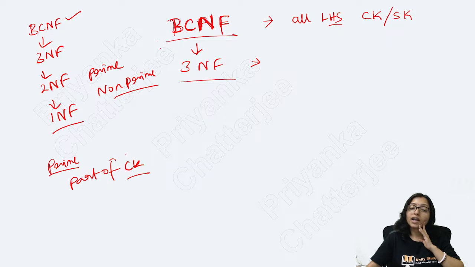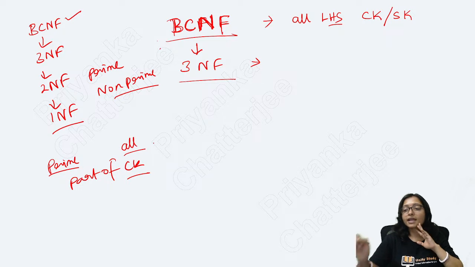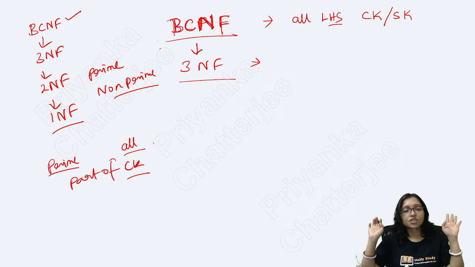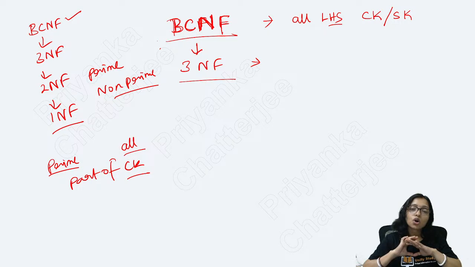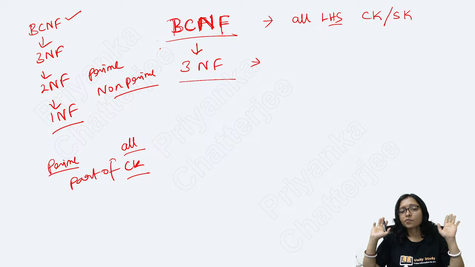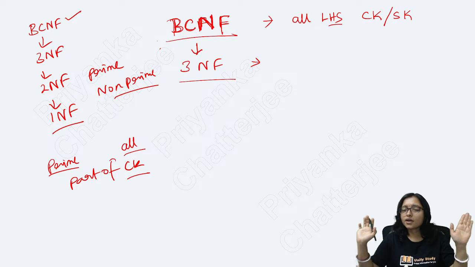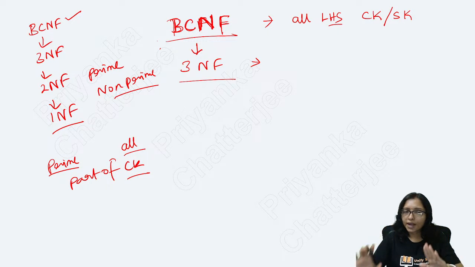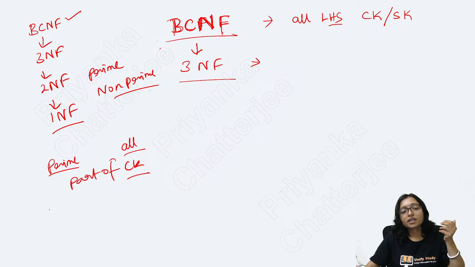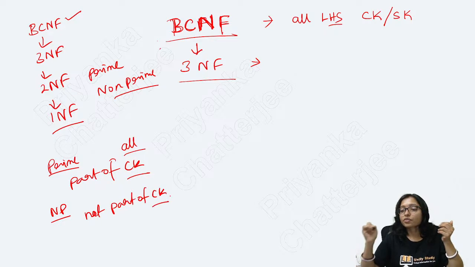You have to find all possible candidate keys from the given relation, and from them find the prime attributes. Non-prime attributes are those that are not part of any candidate key.